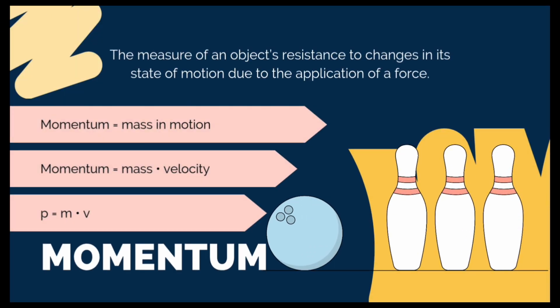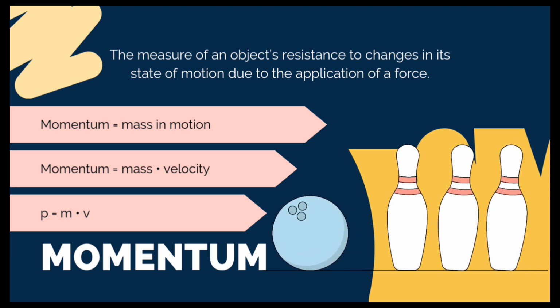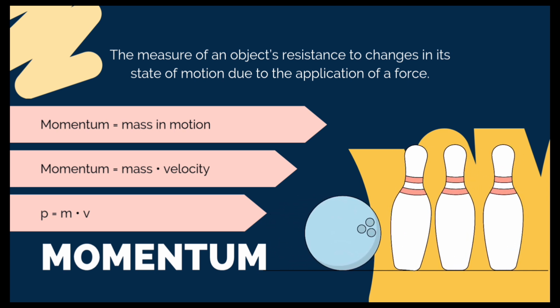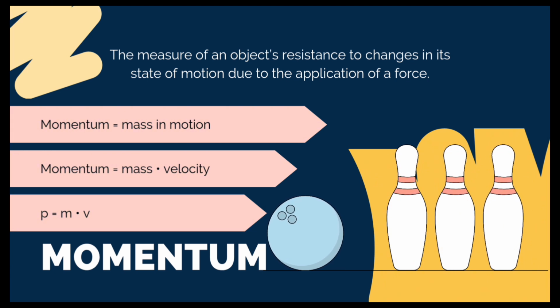Momentum. It's mass in motion. So bigger mass or faster speed equals more momentum. Think of a bowling ball versus a tennis ball. Guess which one's going to keep going? Yep.